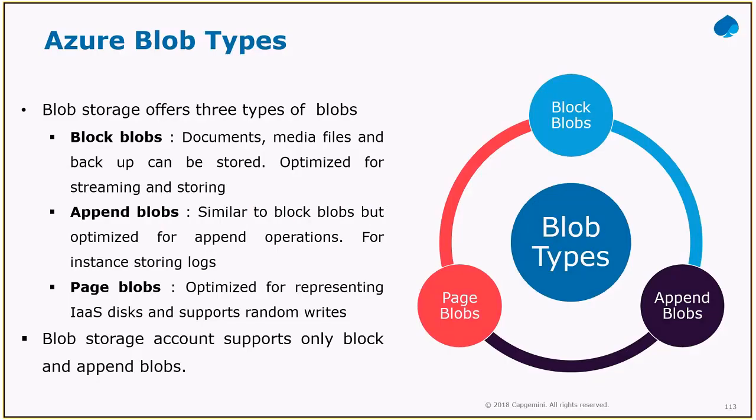Okay, so we have seen the blob storage and all those things. In this blob storage, we have three types of blobs, but most of the time we end up with these two: block blobs and page blobs. When you're talking about page blobs, these blobs are a collection of 512-byte pages.